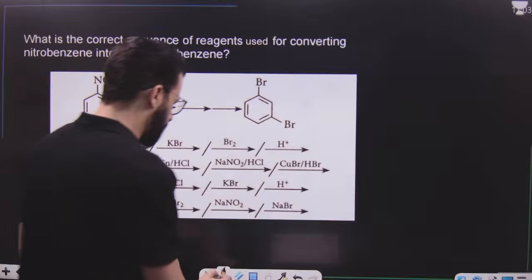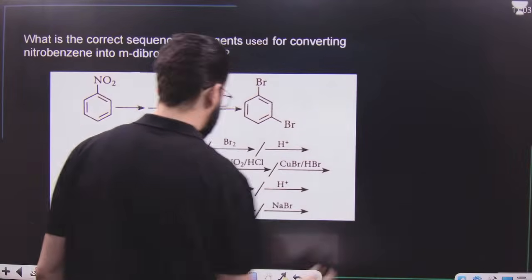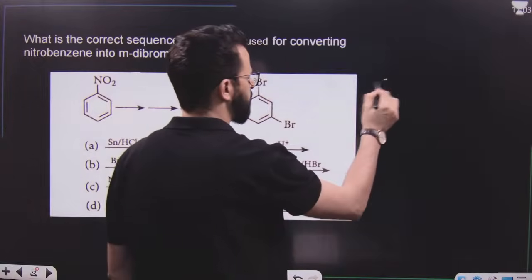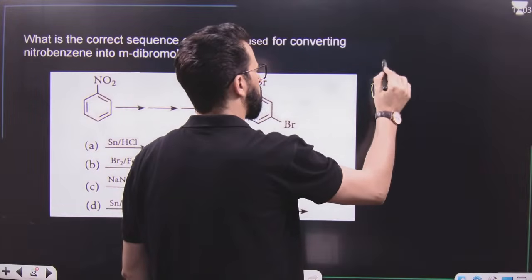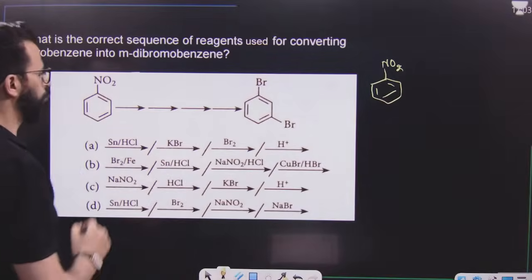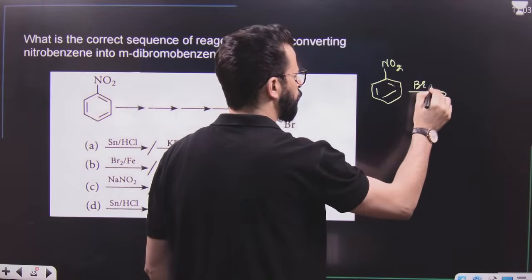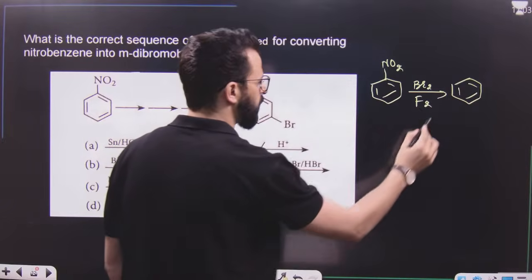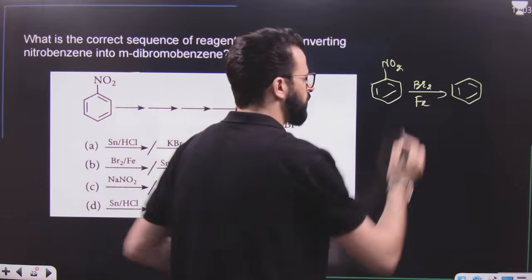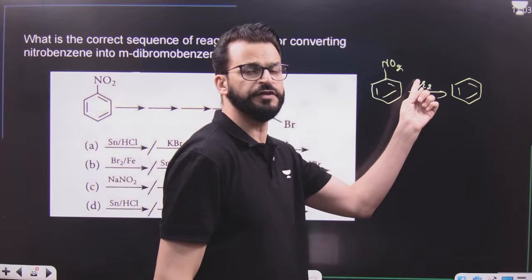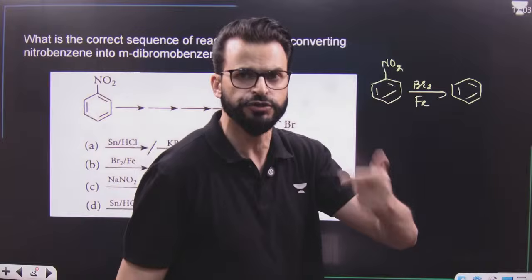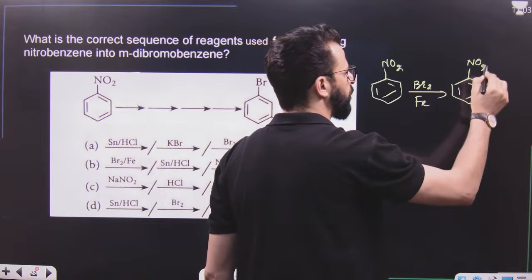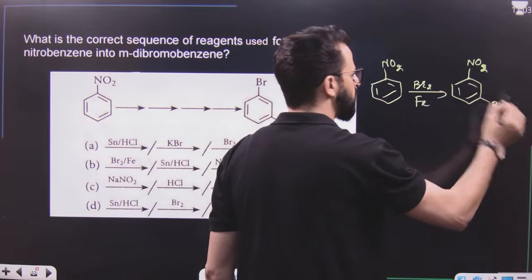After this, very good question. Now have a look. NO2 has to be changed to this one. What will we do? We will simply react. Now have a look. If we treat nitrobenzene with bromine in presence of Fe, it will result in the formation of FeBr3. Bromine and FeBr3 result in the formation of Br positive, and Br positive will go to meta position with respect to NO2, because NO2 is meta directing, so it will result in the formation of this.